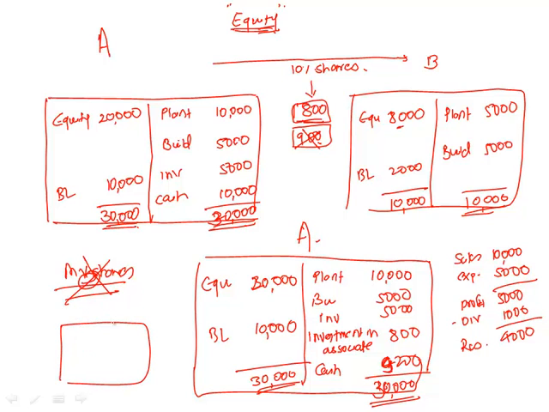What will happen on the income statement of A? If the profit of the associate is 5,000, we will say share of profit from associates in our income statement, and we will take 10% of that value, and we will say 500 is my profit. Are you following this? Now, if 500 is my profit, what will happen to my reserve side?